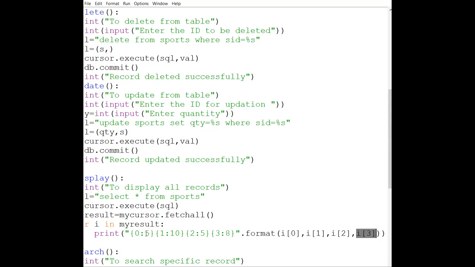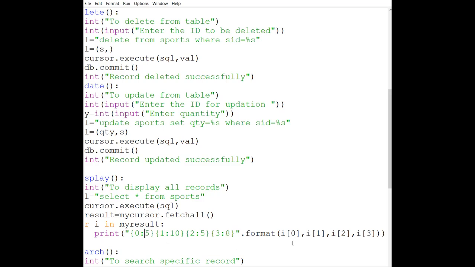Then the total number of spaces we have written over here. Okay, and then the last one we were having was alignment. By default, for numbers it is right, and for strings it is left. Now we are going to make a few more changes.